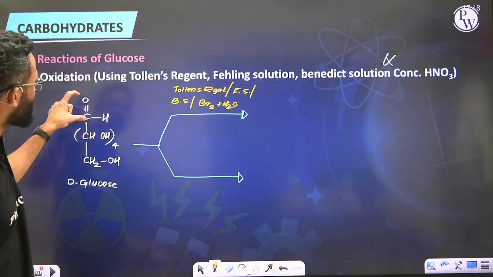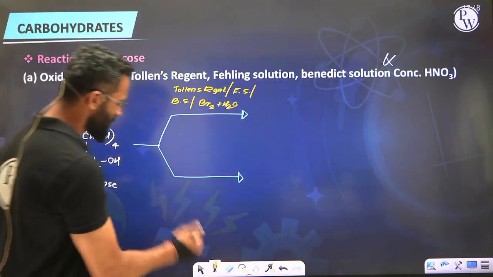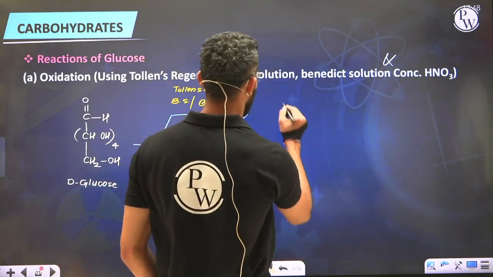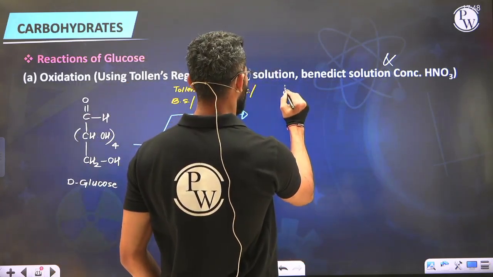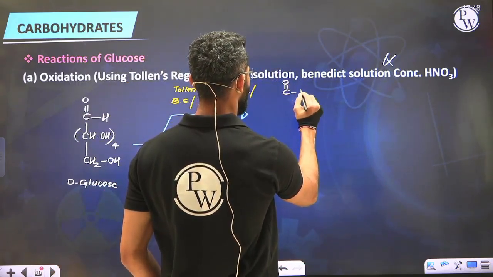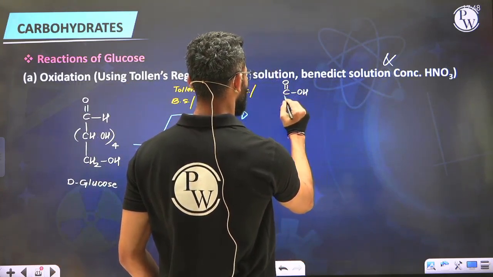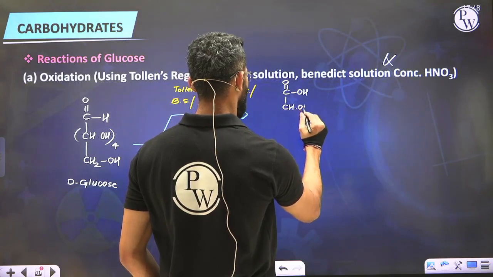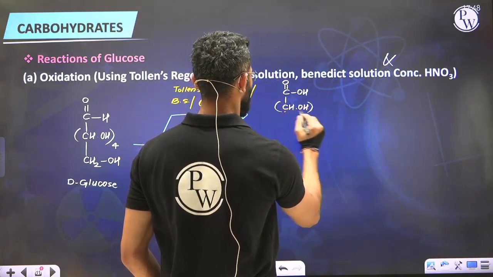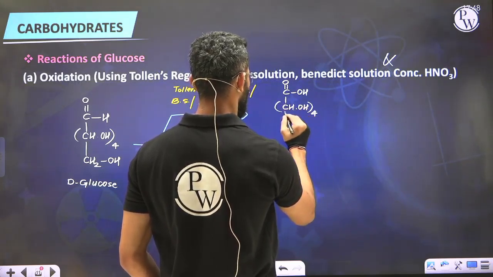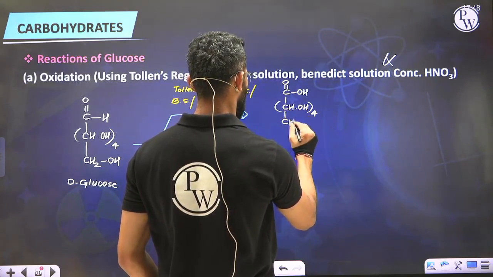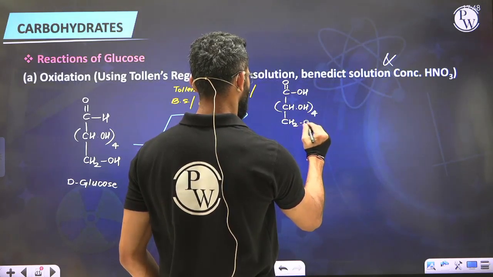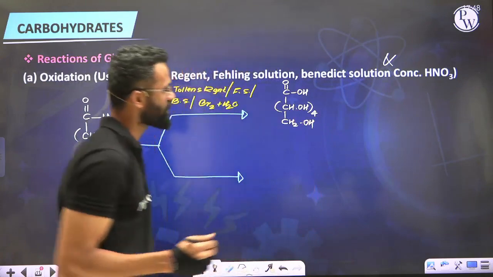So this aldehyde will be oxidized to acid, the rest of the structure remains as it is. In the product obtained, the first carbon which was aldehydic will now become carboxylic acid. Rest is CHOH 4 times and CH2OH.